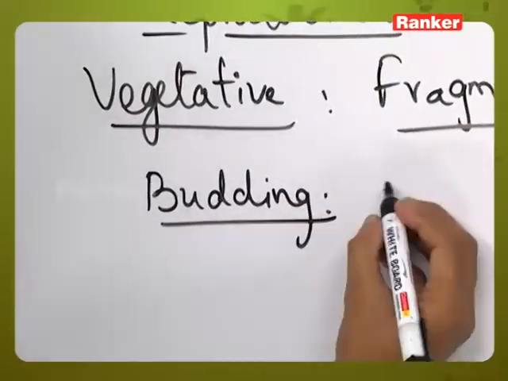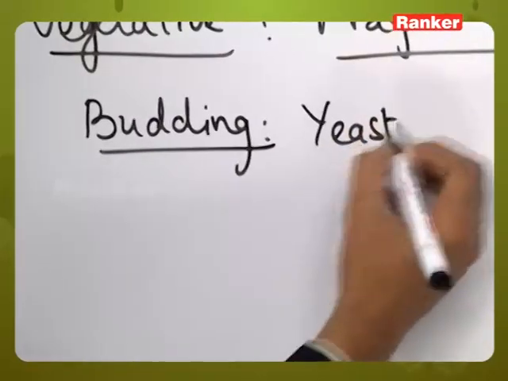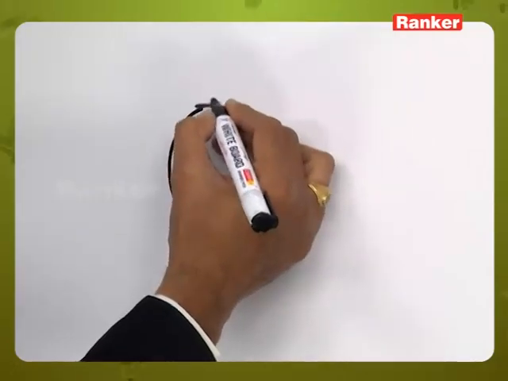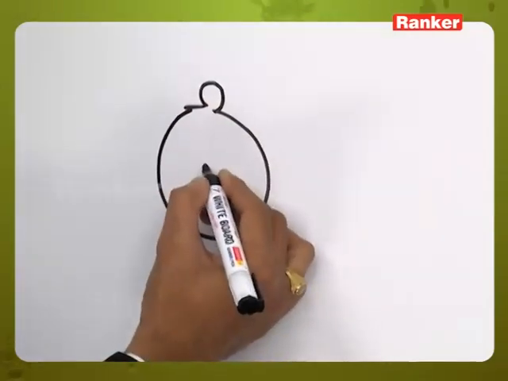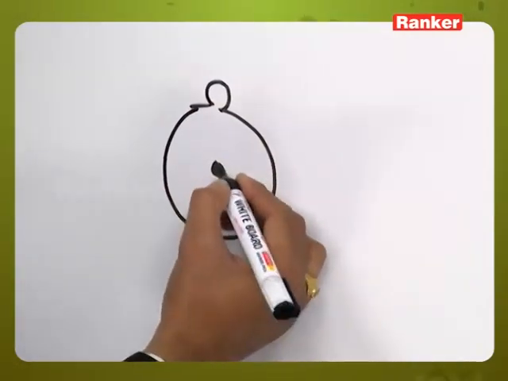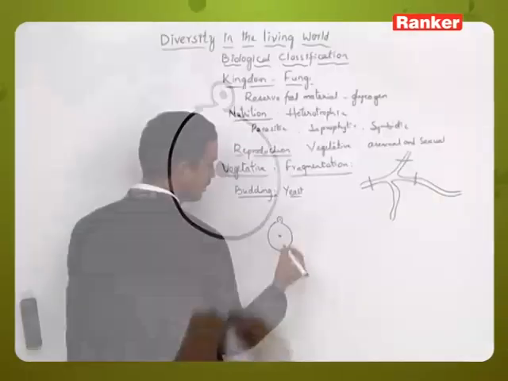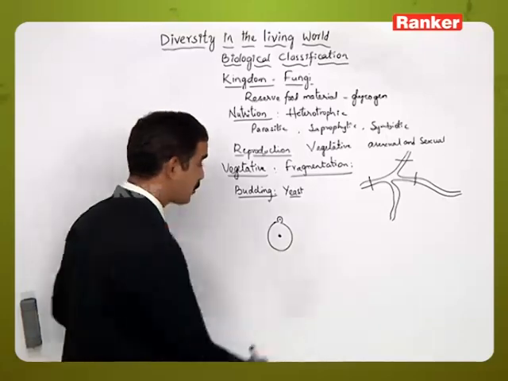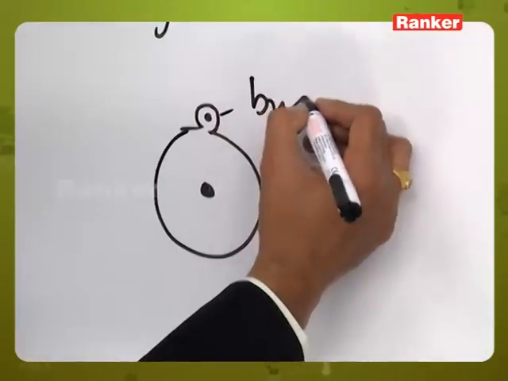Budding can be seen in examples like yeast, where the parent will form a small protuberance. In the meantime, the nucleus present in this parent will divide to form two daughter nuclei, and one of the nuclei will enter into the protuberance.